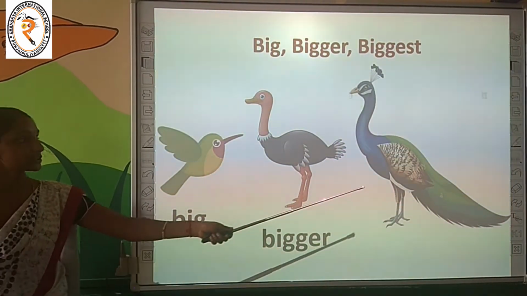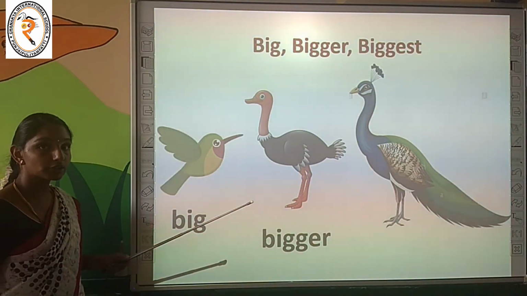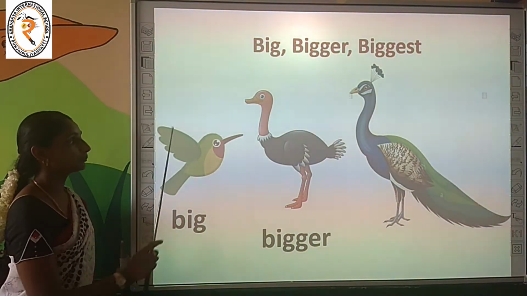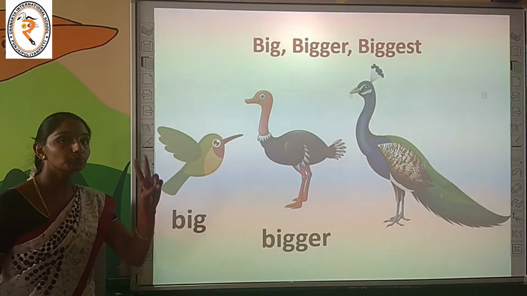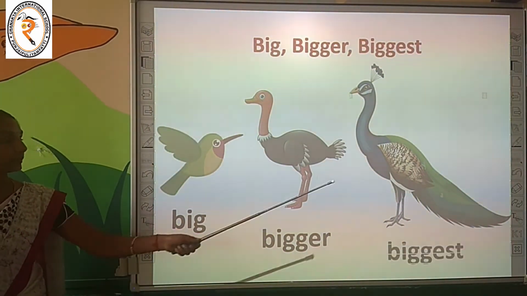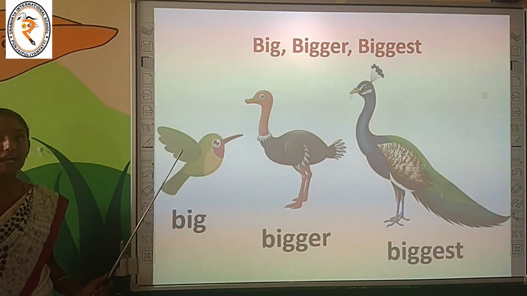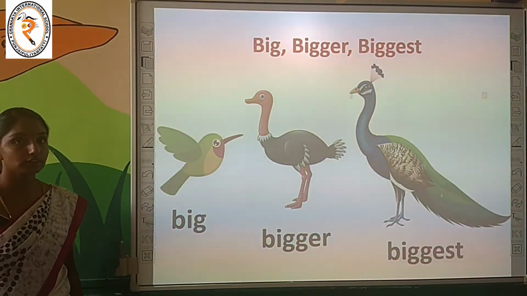Next we are going to compare, what is it? Peacock. How many things are we going to compare? Now we are going to compare three. That means more than two. Can you guess the answer? Yes. The peacock is the biggest bird of the parrot and ostrich. Are you clear, children?